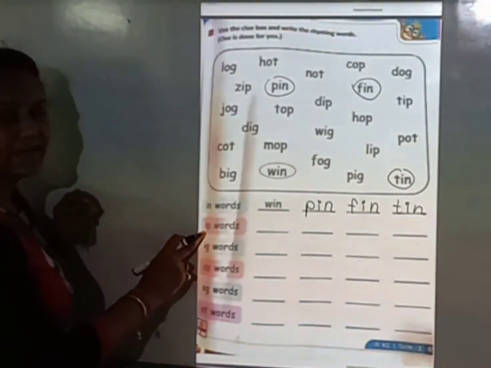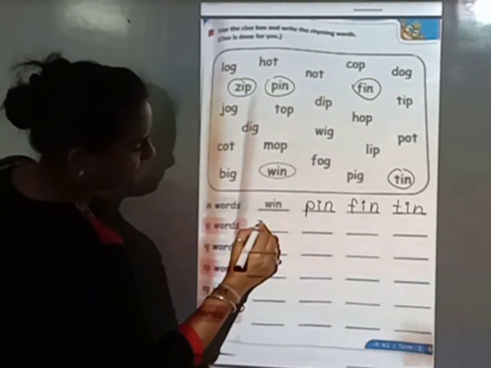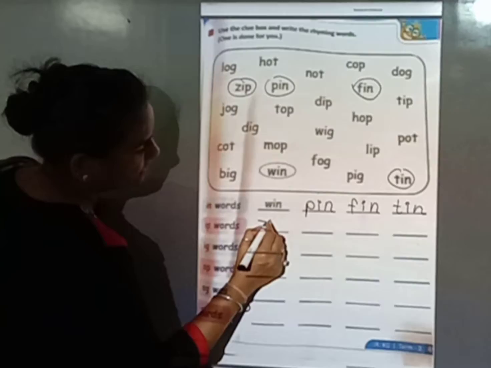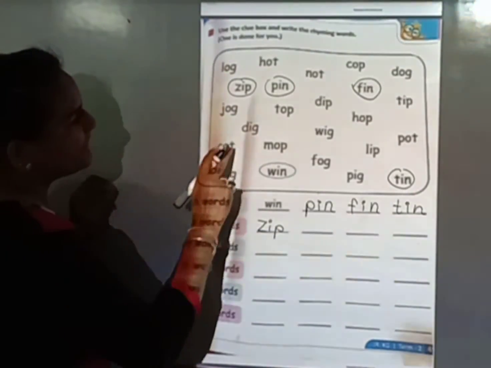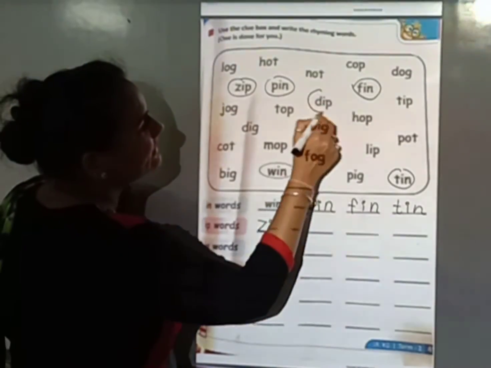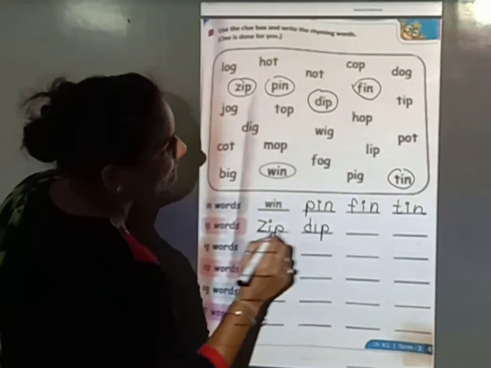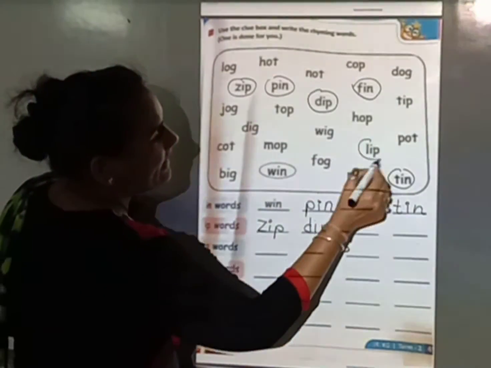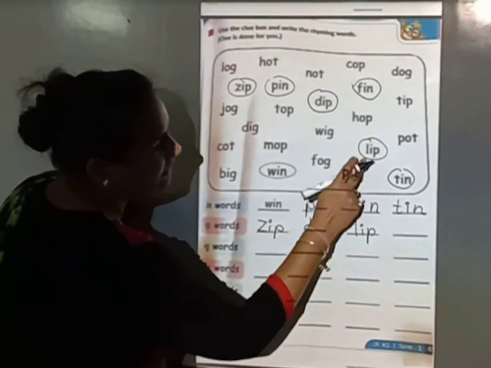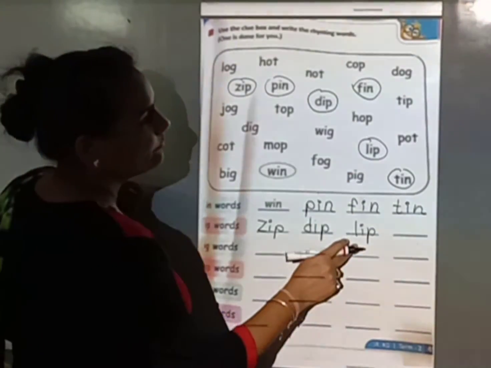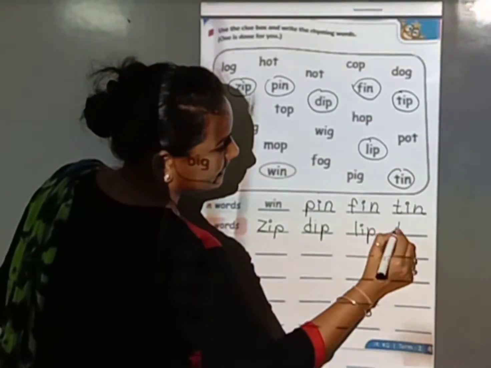Now we find IP words. Z-I-P, zip. So circle it and write down here. Z-I-P, zip. Now the next IP word is DIP, dip. LIP, lip. Circle it and write down on this page. Then next TIP, tip.